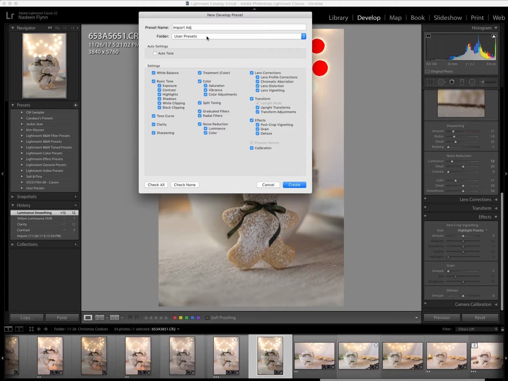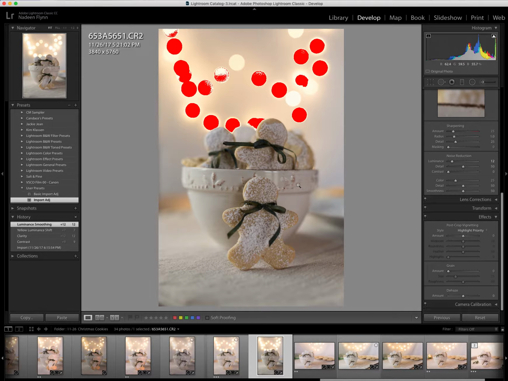So I'll click user presets. I've got the title for the preset, I've got it in the right folder. I'm going to keep all of these checked because it will only adjust the ones that I've adjusted, and I'm going to click create. So now when I look over on the left hand side under presets, I can find the adjustment preset that I just created, import adjustments.